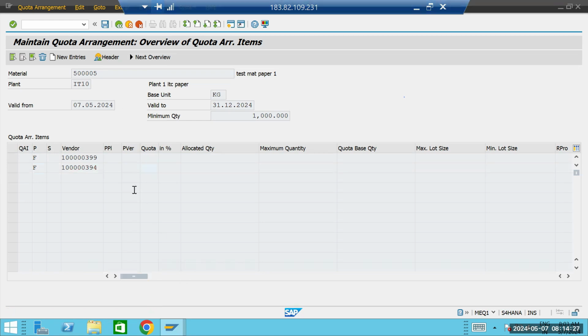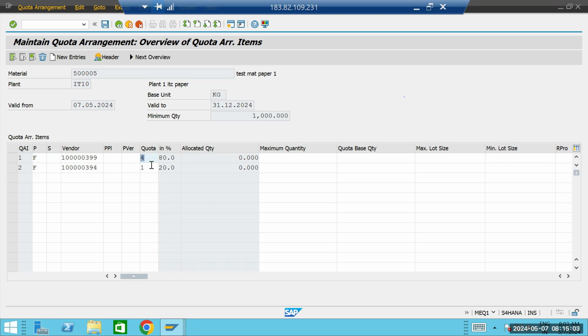It is showing a warning, don't worry. Basically here you have to maintain a quota. Let's say I give this one 1, here I can put 3, or you can also put 4.